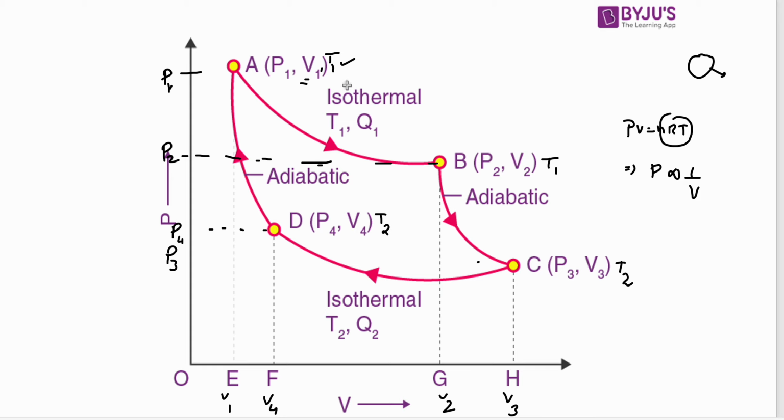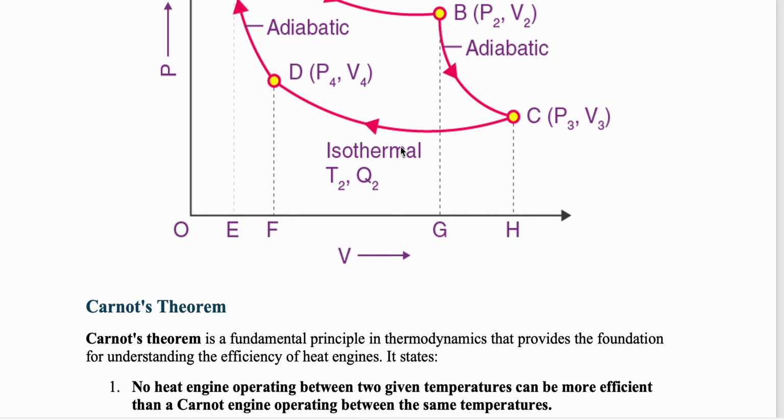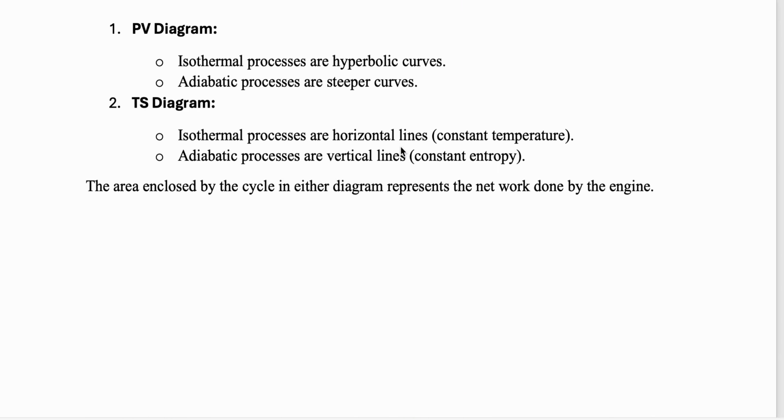Why cycle? Because it's going to get back to the same situation or the same scenario. So this is a very important thing. This is theoretical. Whatever we have said, we have explained the four processes: isothermal expansion, adiabatic expansion, isothermal compression, adiabatic compression, four processes, and we have to draw this diagram and explain the things whatever I have written in the previous part. Okay, so based on this, we basically have the Carnot theorem, but we'll come to that later.